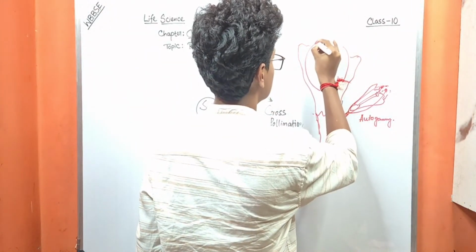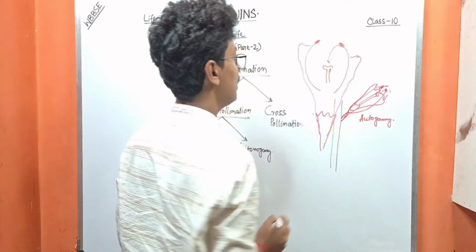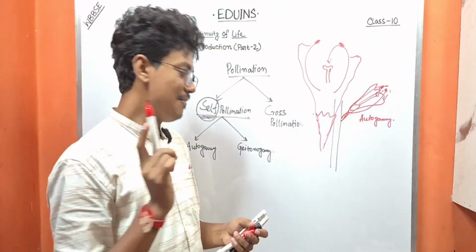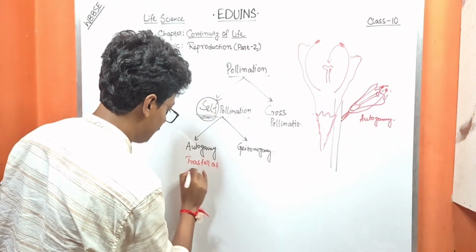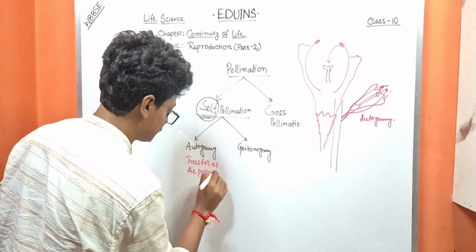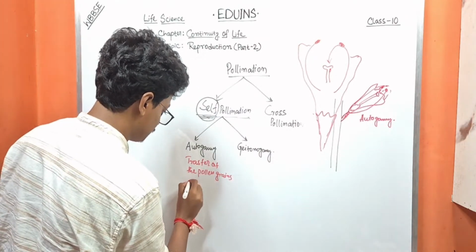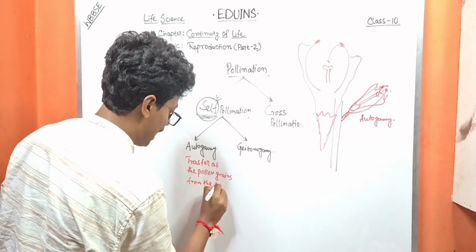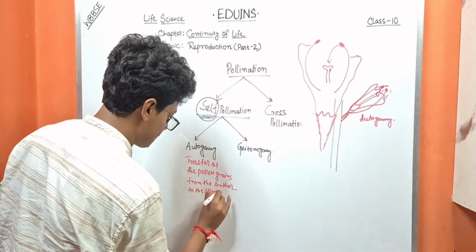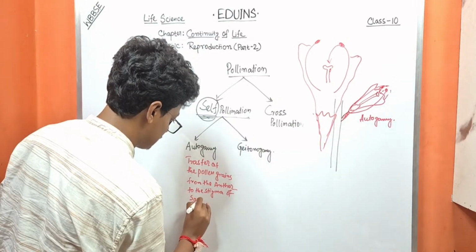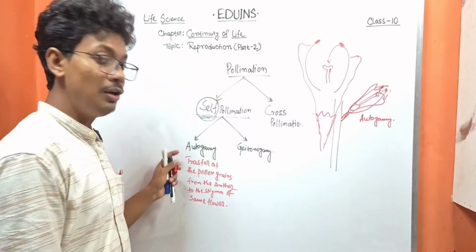These are the anthers, and this is the transfer of the pollen grains from the anther to the stigma of the same flower. This is called autogamy.